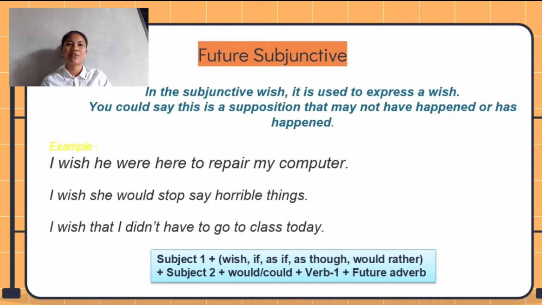Okay, subject 1 is I. Good. Subject 1 means wish, if, as though, would rather, and then subject 2 with would or could, and verb 1 or a future adverb. I wish he were here to repair my computer. Subject 1 is I wish, and then subject 2 is he. Can you get it, guys?